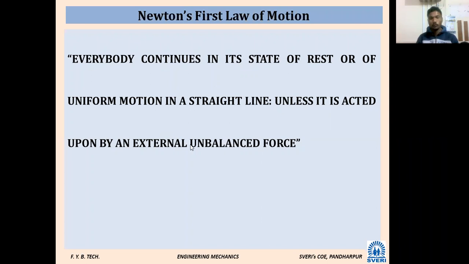Up to where? कुठपर्यंत शक्य आहे? Up to where it is possible unless and until it is acted upon by what? External force. Unless and until it is affected by some external force. But what will be that external force? Unbalanced. Otherwise, what will happen?